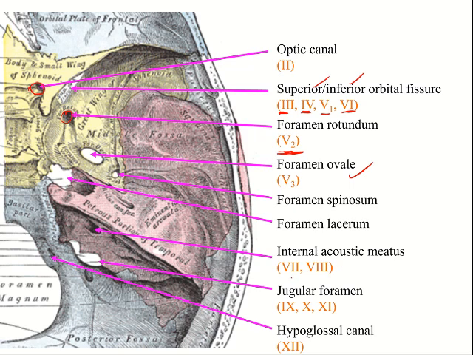The facial nerve and the vestibulocochlear nerve leave the cranial cavity by entering the internal acoustic meatus. The facial nerve has a course inside the petrous temporal bone before finally exiting through the stylomastoid foramen. Cranial nerves 9, 10 and 11 leave through the jugular foramen, and finally the hypoglossal nerve leaves through the hypoglossal canal at the foramen magnum.